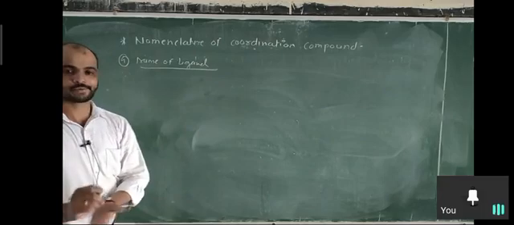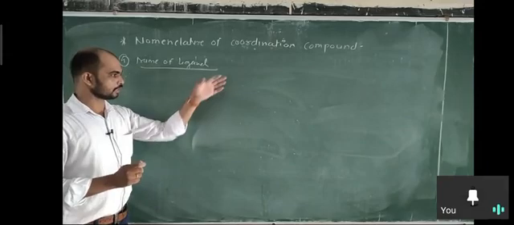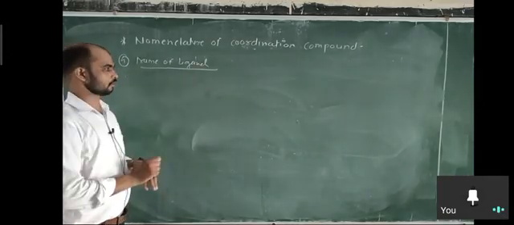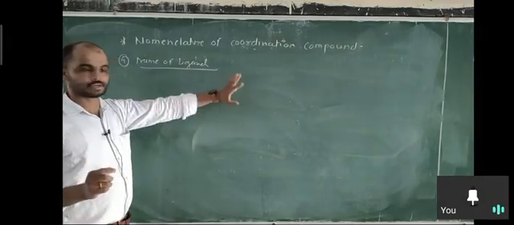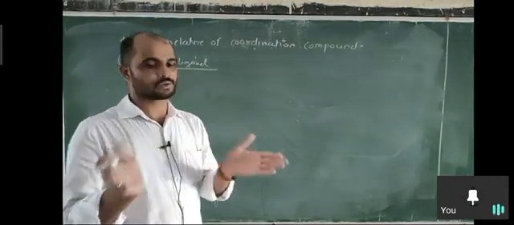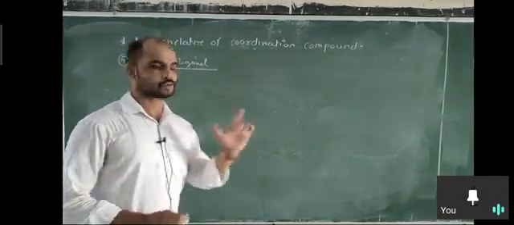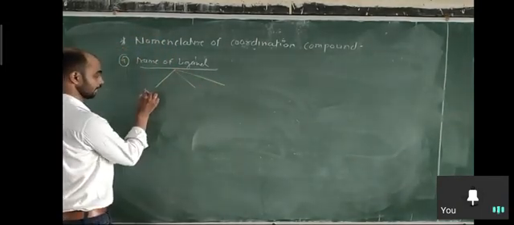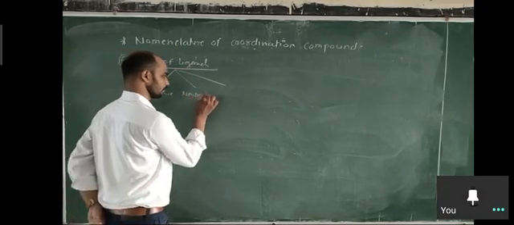So how do we write the name of a ligand? In your notes you already have the different types of ligands and their names in your notebook. I just write them here and use them directly in applications, in giving the names of different compounds. Basically there are different types of ligand: neutral ligands, negative ligands and positive ligands. So how many types of ligand? Three types: negative, neutral and positive.